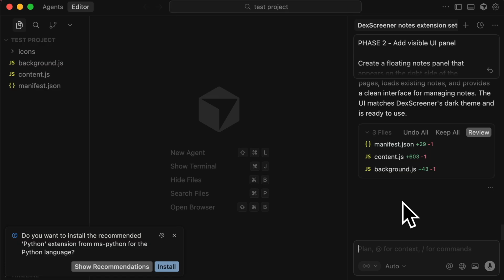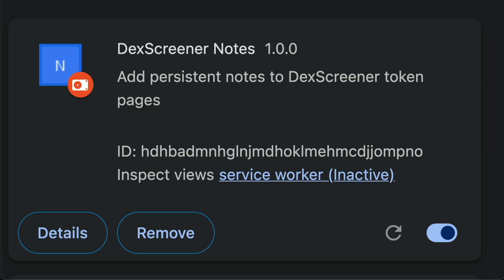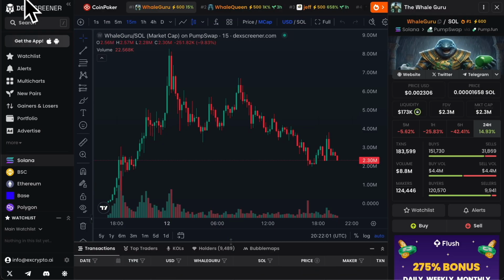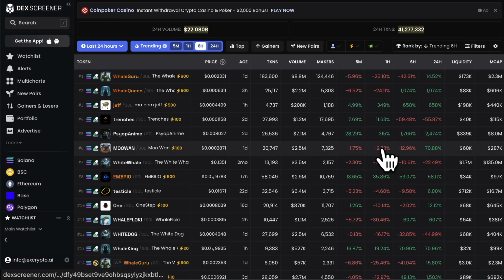So it's all ready now. So how do we actually refresh it? You basically go back to the extensions page on Google Chrome, click this button here, refresh. Click it once and then just remove the console and then just refresh Dex Screener once as well. So it should be working now.